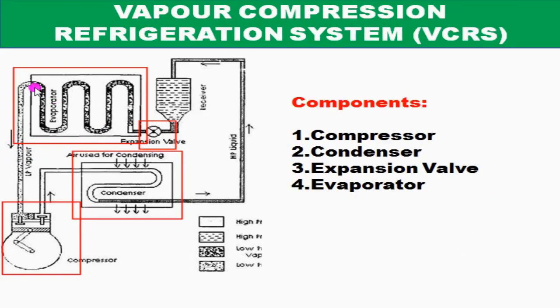Construction. The whole vapor compression refrigeration system can be divided into two parts. One is the high pressure side, the other is the low pressure side. The high pressure side includes the delivery line from the compressor, the condenser and the inlet line of the expansion valve. The low pressure side includes the exit of the expansion valve, the evaporator and the piping from the evaporator exit to the inlet of the compressor.